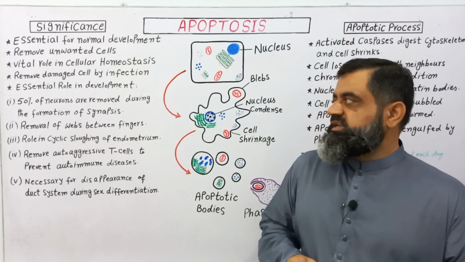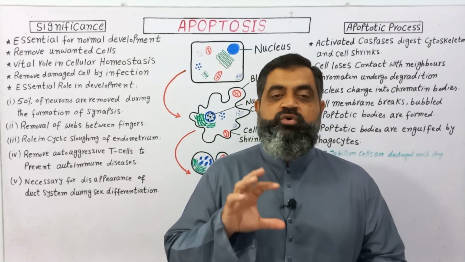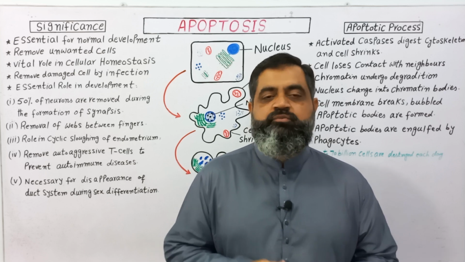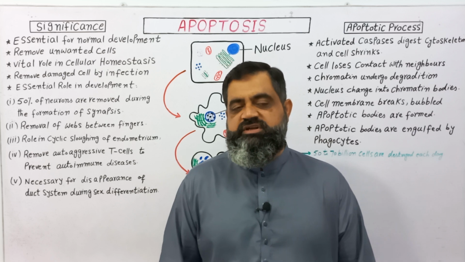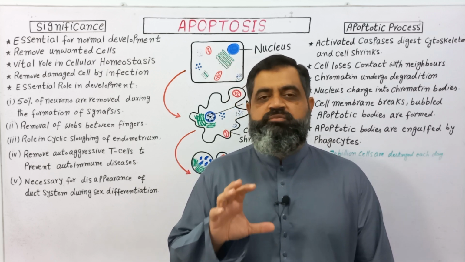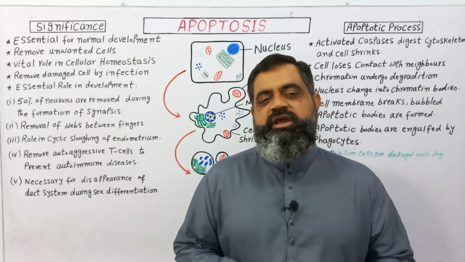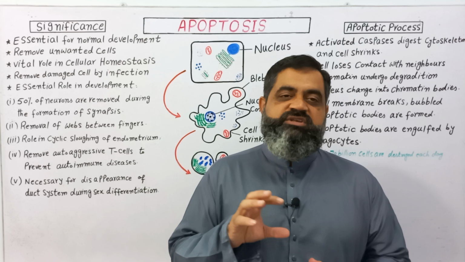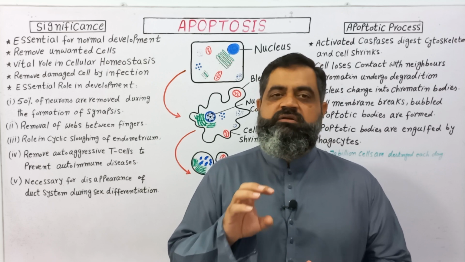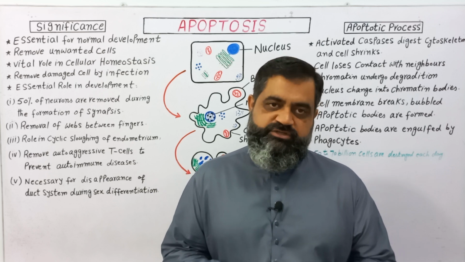Apoptosis also plays a very essential role in the development of the fetus. So how does this happen? There are different points we are going to explain. Number one, during the process of development in the fetus, a lot of neurons are produced in our brain. But as development progresses, most of these cells are removed through the process of apoptosis.